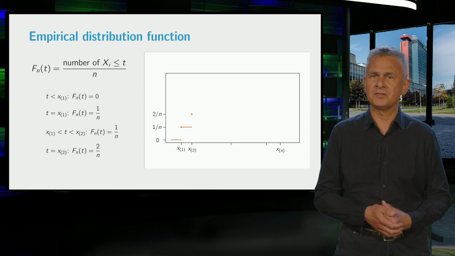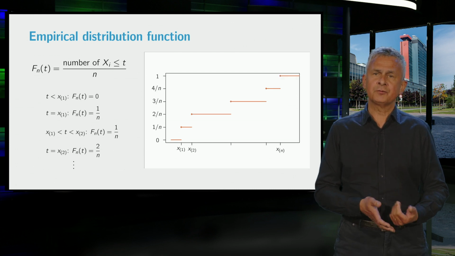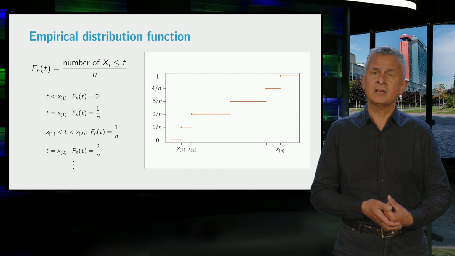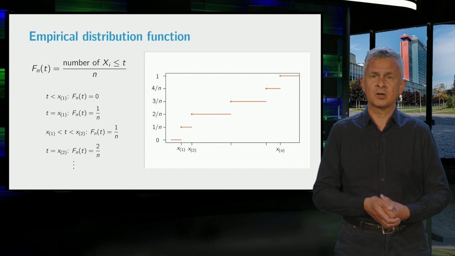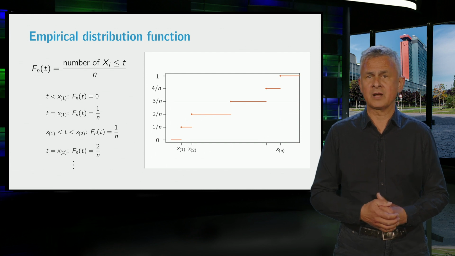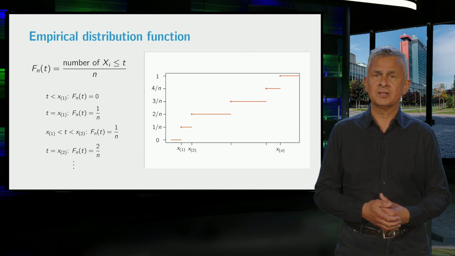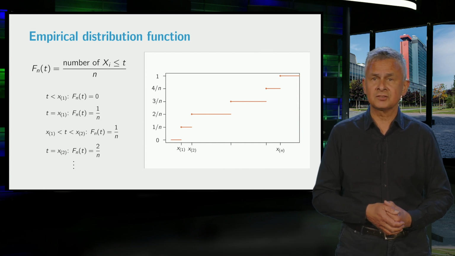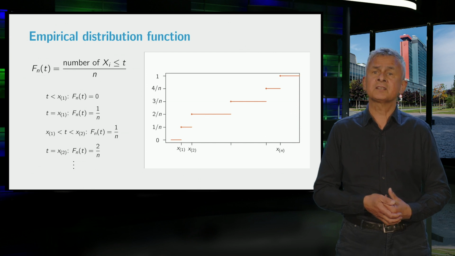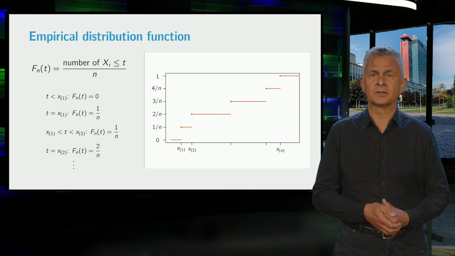Well, I guess you get the idea now. If we move t further to the right, then every time we pass an observation, the value of Fn jumps up with size 1 over n. When t is to the right of the largest observation, then all observations lie below t, so that Fn at t is 1, and it stays 1 when t moves further to the right.